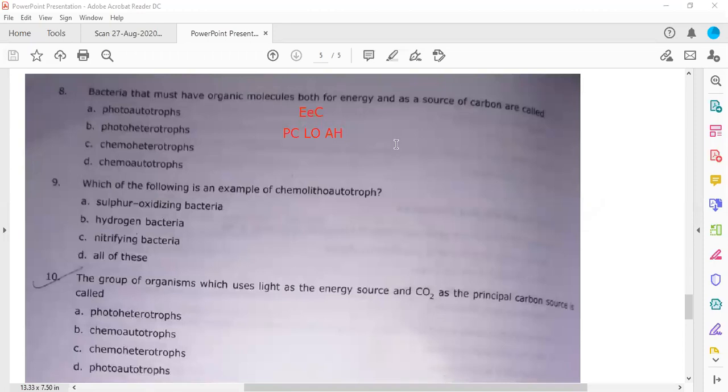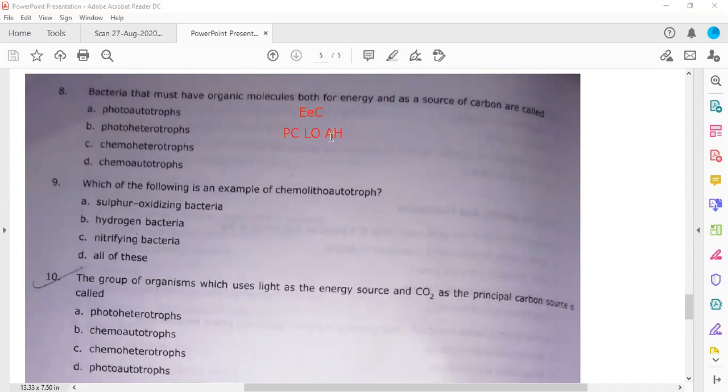So always remember, if it is saying that the source of carbon as well as energy is an organic molecule, this is organotroph. For the energy, actually it is chemo, because energy related terms are photo and chemo.